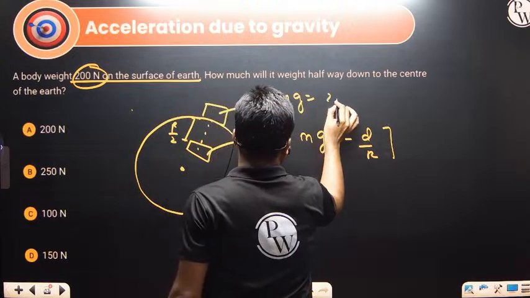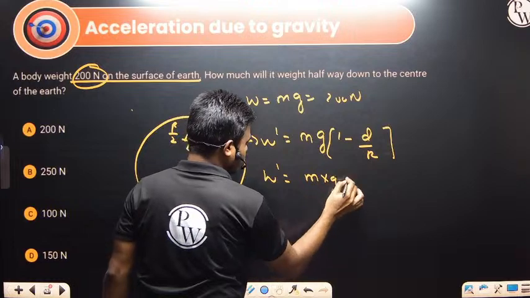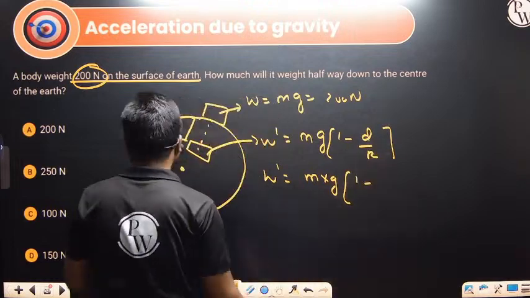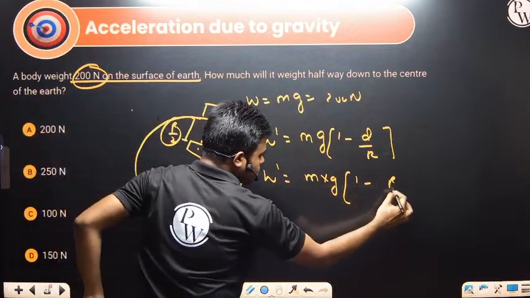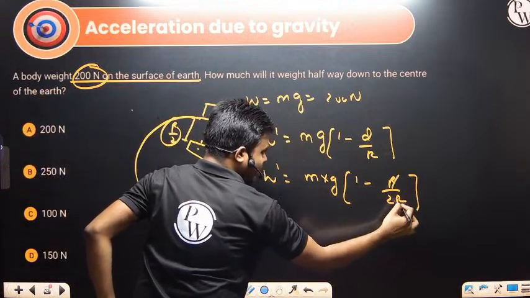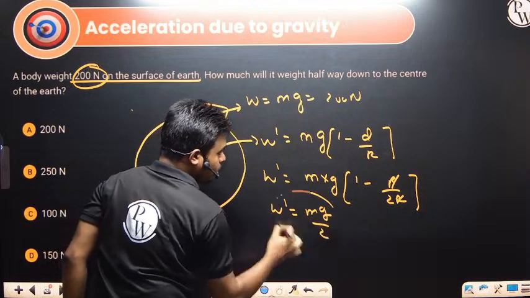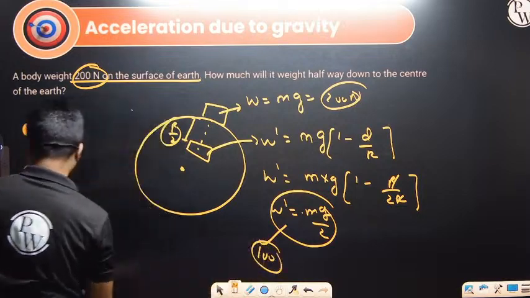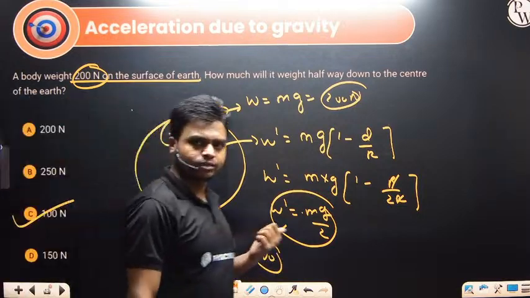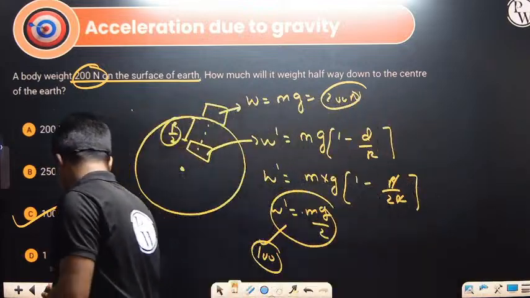So this particular value is 200 Newton. So W is equal to M into g into 1 minus d by R. What is the d value? R by 2. So we are getting W dash as mg by 2. If this one is 200, then this one will be 100 only. Answer is option C. Clear? This type of question they are asking. These are all previous year questions which I am solving here.